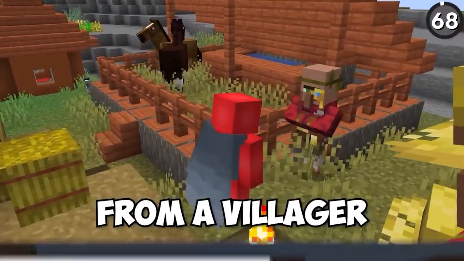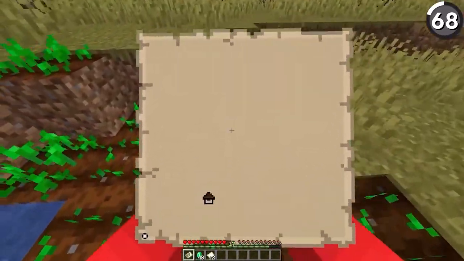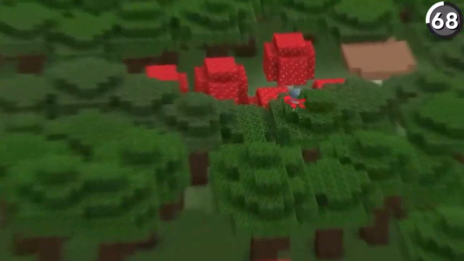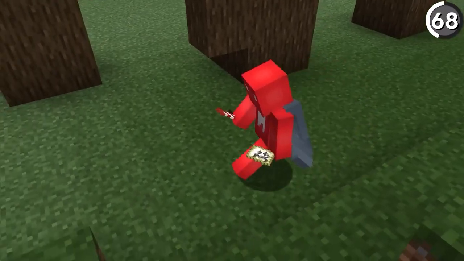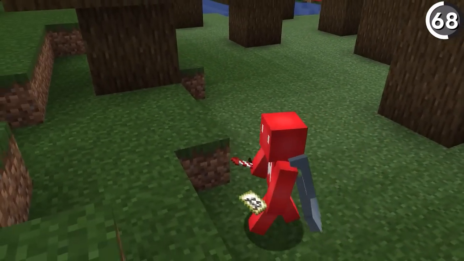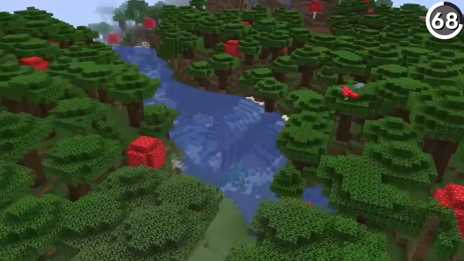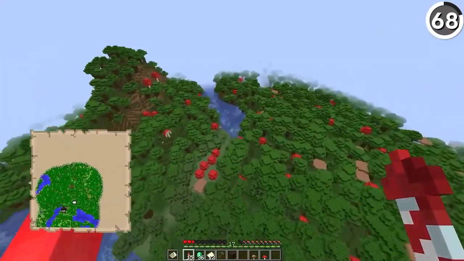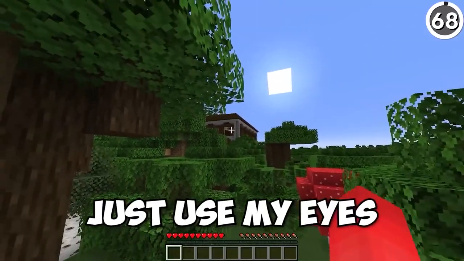Never buy this from a villager, because even though the Woodland Mansion Explorer map might sound like a useful item to get, it could be a ripoff, since as a result of the world generation, there could be times that you buy this map from the cartographer, but the Explorer map doesn't actually show where the structure does exist, but rather where it would have existed if the generation didn't mess up. And really, it's not that useful to get a map that tells me where a Woodland Mansion would have been when I was really hoping to find where one actually is. I think I'd rather just use my eyes for this.